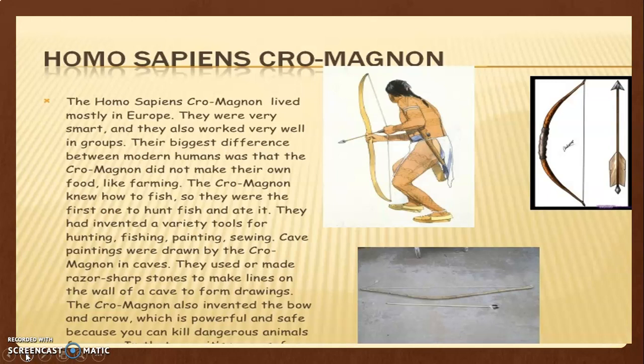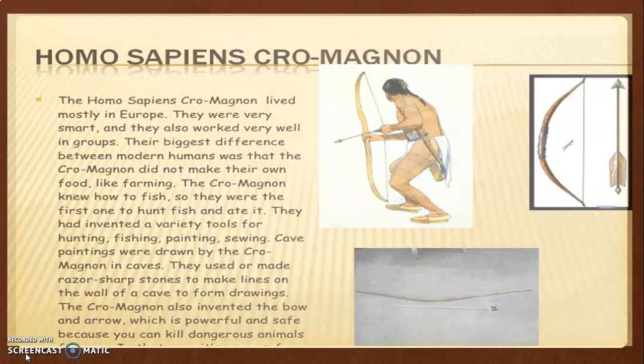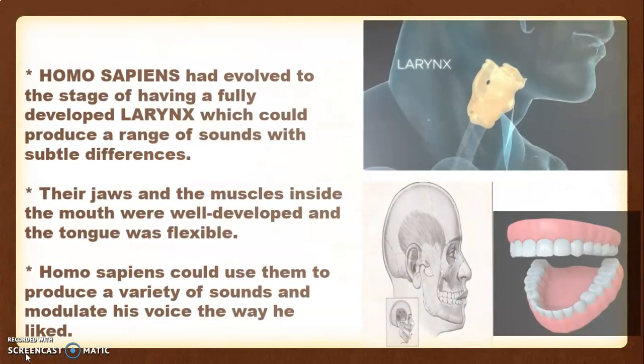Cave paintings were drawn by man in caves. They made razor-shaped stones, as you can see, to make lines on the walls of a cave to form drawings. The Cro-Magnon also invented the bow and arrow, which is powerful and safe because you can kill dangerous animals with it. Okay, moving ahead.